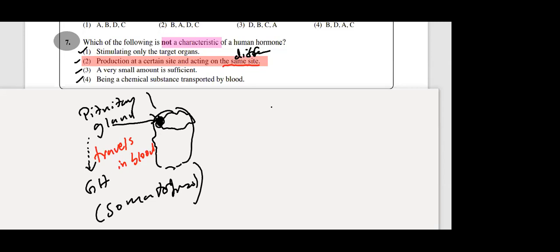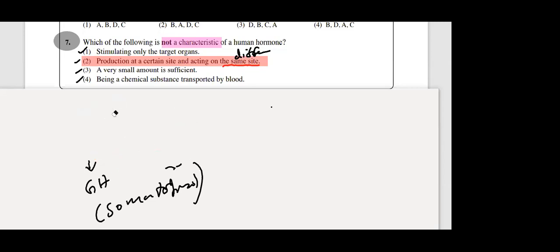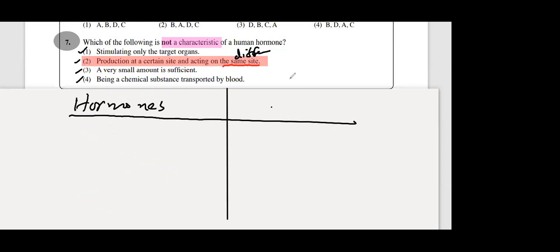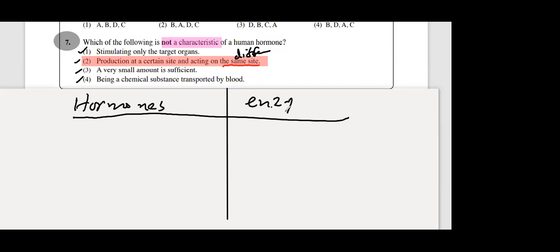Right, now this is the other thing I wanted to explain. I told you the difference between hormones and enzymes. Hormones and enzymes. Okay, if you take hormones, please copy down this summary note, everyone. Hormones also you learn, enzymes also you learn, even in grade 10 under biomolecules: carbohydrates, proteins, lipids. After that you learn enzymes and proteins. Proteins, enzymes and hormones. Enzymes.